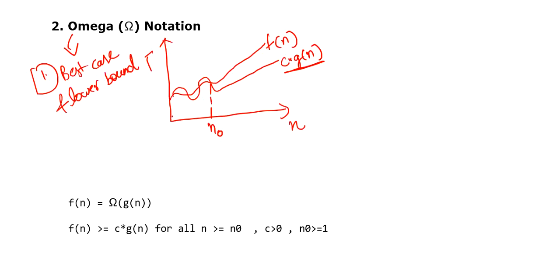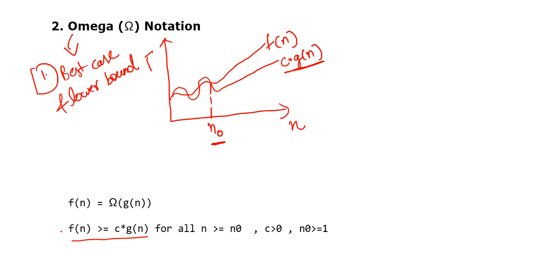Now this scenario that I visually represented can be written as f of n greater than or equal to c into g of n, because f of n for sure in this case is going to be greater than or equal to c into g of n, where n should be greater than or equal to n naught, that is this particular threshold. C should be greater than 0 and n should be greater than or equal to 1.